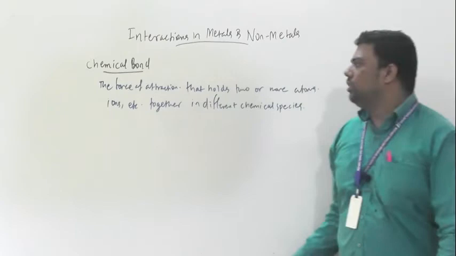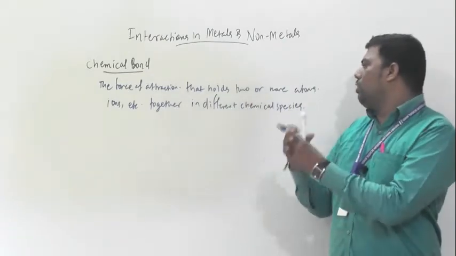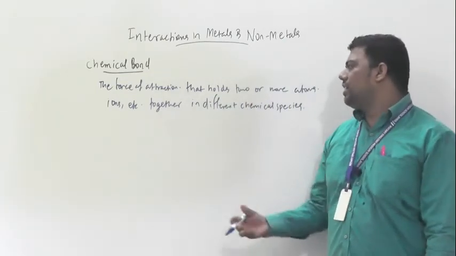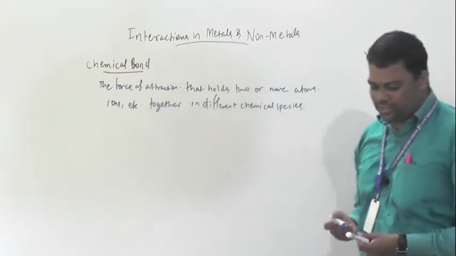So see, it is the force of attraction that holds two or more atoms, ions, etc. together in a different chemical species.